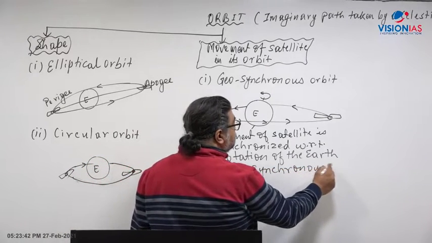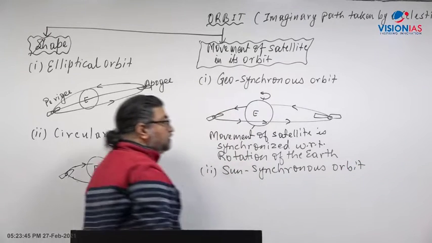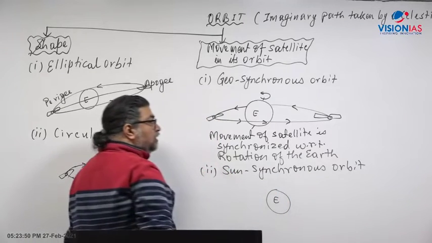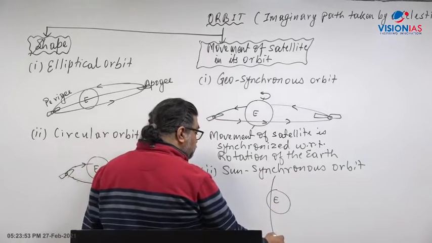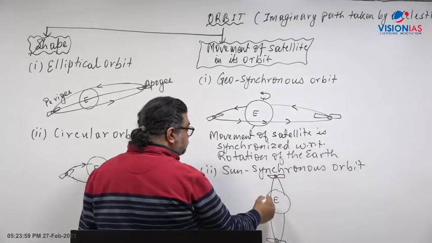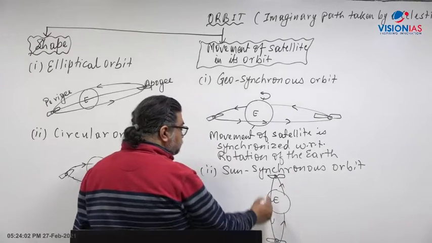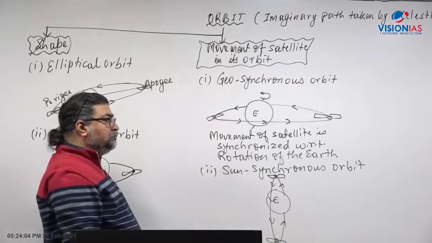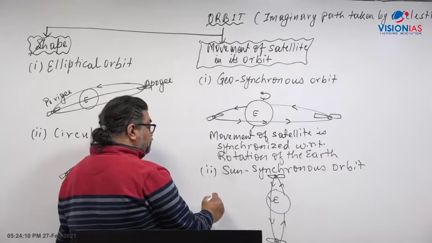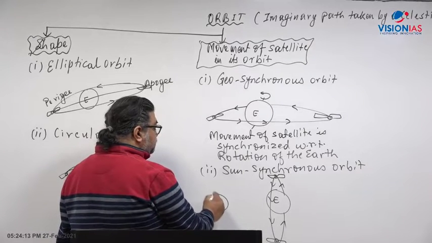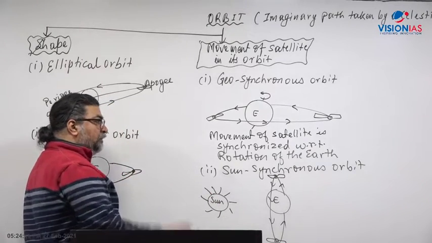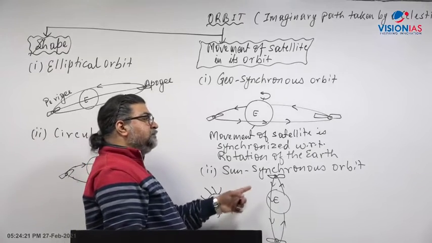Sun synchronous orbit. Now what is sun synchronous orbit? Sun synchronous orbit is such an orbit where a satellite goes around the Earth from north to south. It follows the north to south direction in a polar orbit, and it is synchronized to go with respect to the sun's direction. It is based on the radiation of the sun which falls on a particular place on the Earth. It tracks, it follows that.